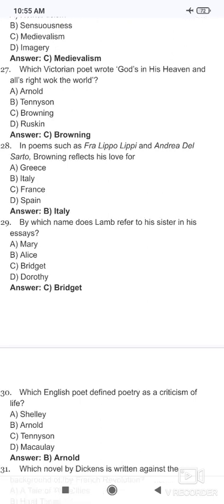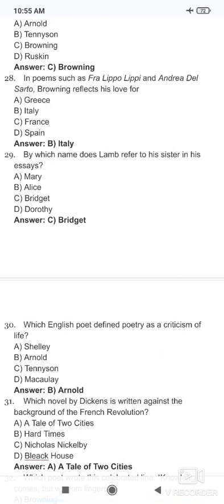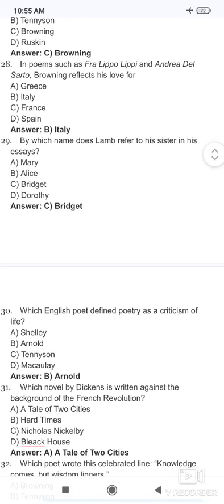By which name does Lamb refer to his sister in his essay? Charles Lamb referred to his sister by which name in his work? So the name of his sister is Bridget.